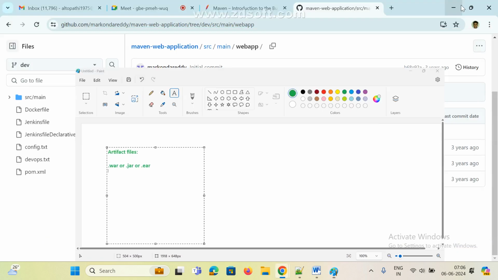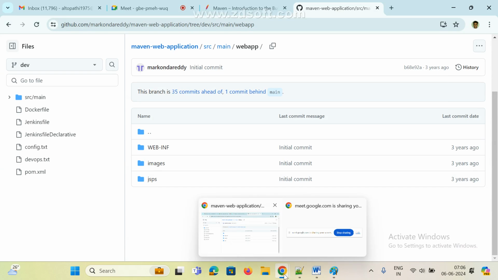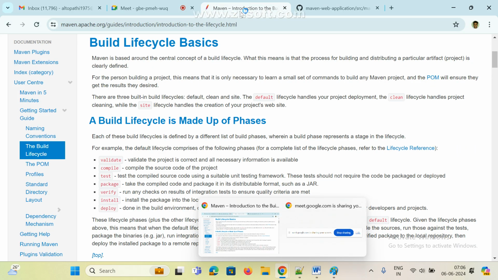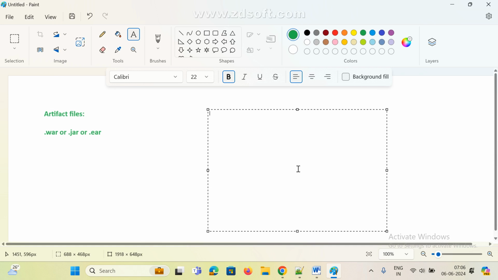Now, if you go here, these are the phases. Validate means it validates whether the project is correct and all necessary information is available. Last class we discussed comparing Ant and Maven. Ant won't generate any project structure.